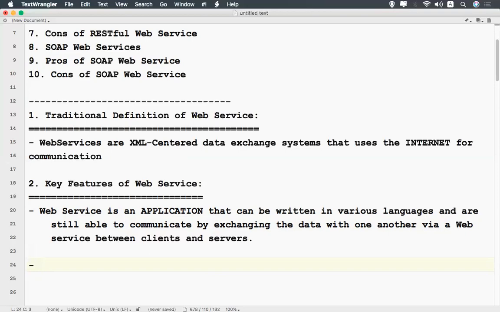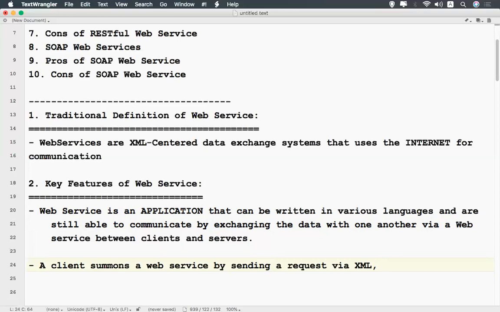The next point we'll see is that a client summons a web service by sending a request via XML. We are talking about communication between two systems, but how?